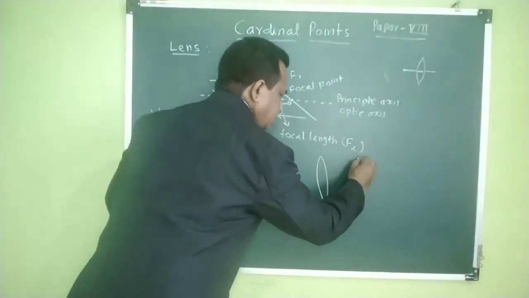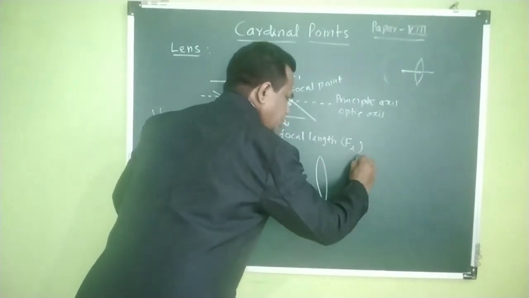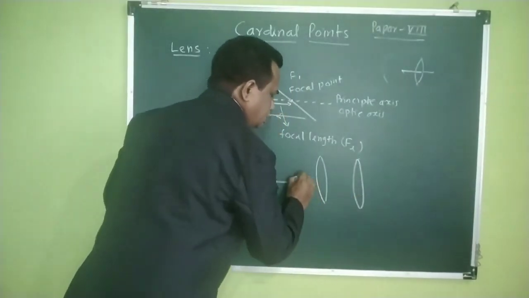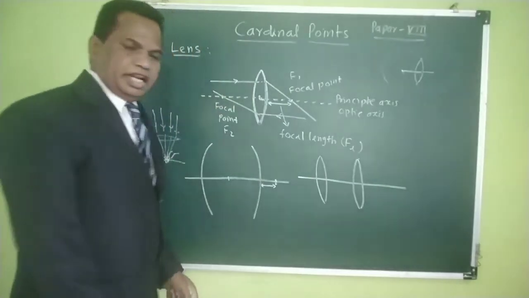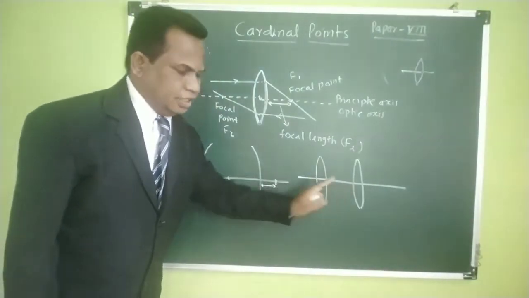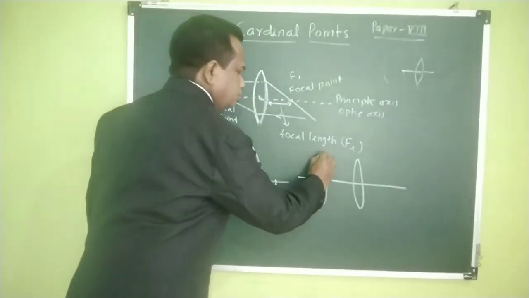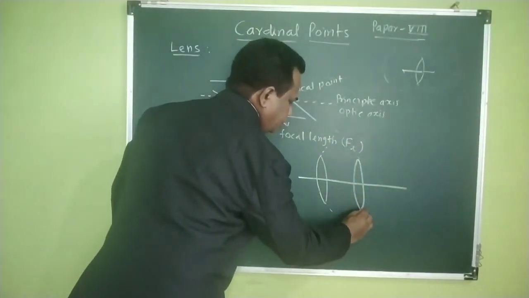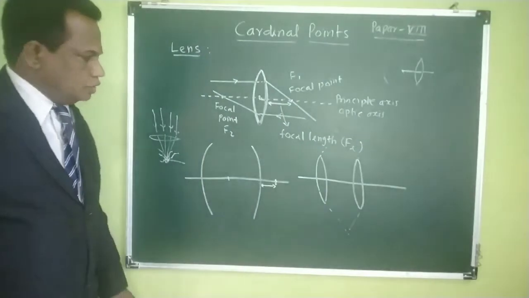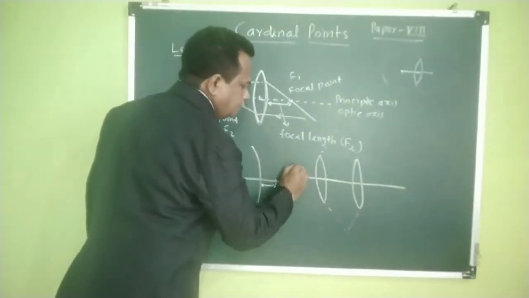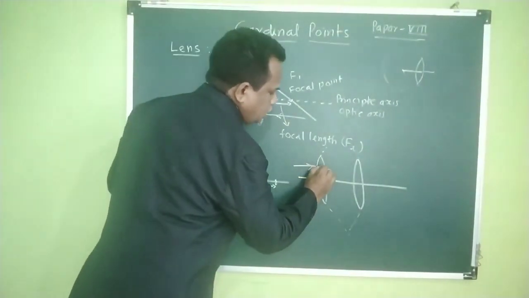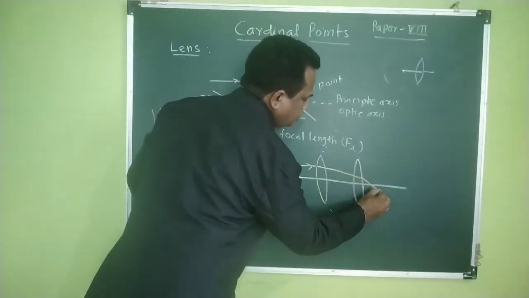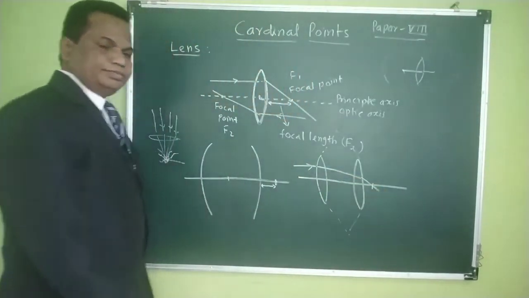That means two thin lenses separated by some distance. So see, these are two parallel thin lenses separated by a certain distance. It will form a thick lens like this, isn't it? So now, if you incident a certain light ray, then it will turn like this and go through the focal point.